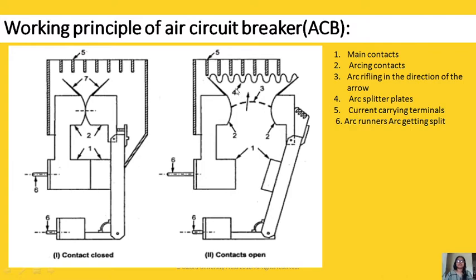Fourth one is the arc splitter. Fifth one is the current carrying channels, terminals. Sixth is the arc runners. Here as the arc goes up, it is serpentine shaped, so the arc gets split. Lengthening the arc, while lengthening the arc, it cools the arc and it gets split. This is the working principle of the air circuit breaker.